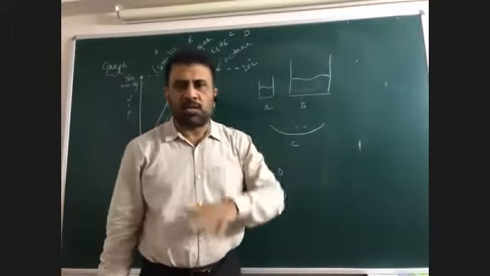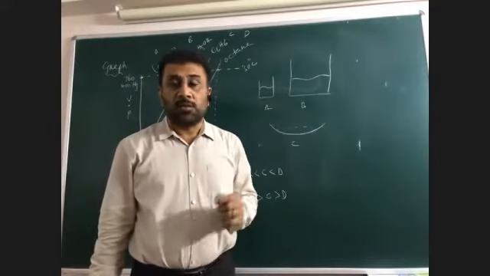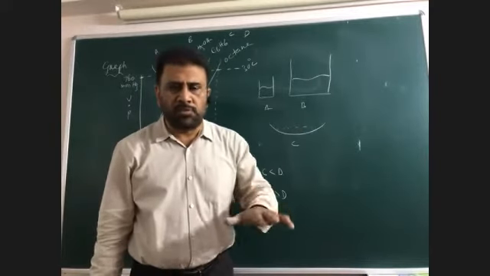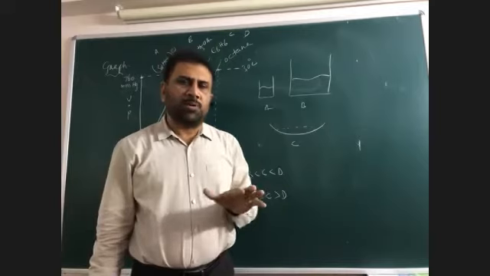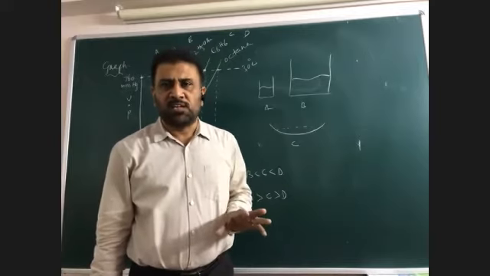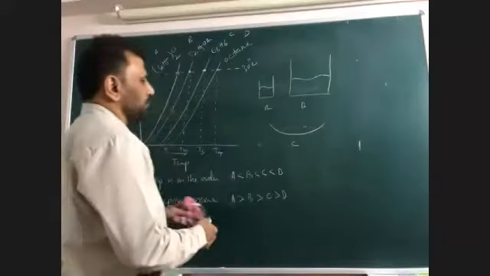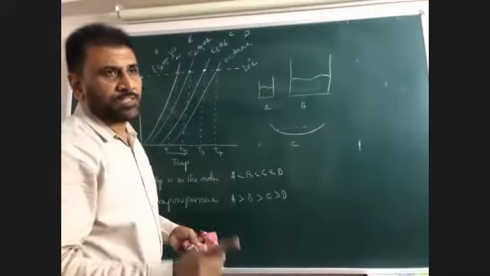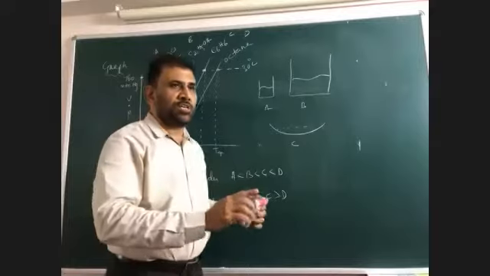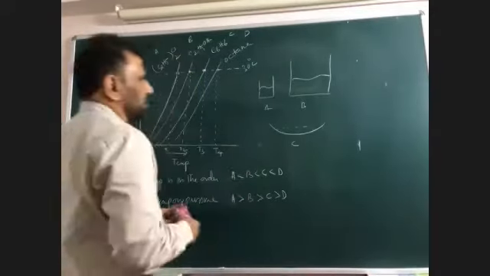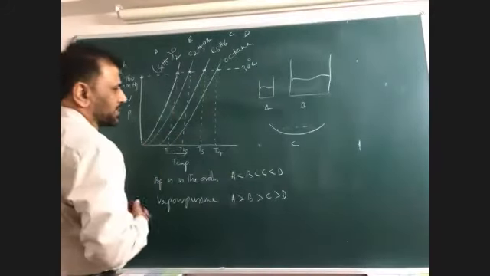More the surface area, more easily it evaporates. The rate of evaporation means the liquid changing into gas. That definitely depends upon the surface area. But the vapor pressure never depends upon the surface area. So vapor pressure depends only on temperature, but the rate of evaporation changes with the change of surface area. This is the case with vapor pressure. I think it is very clear.